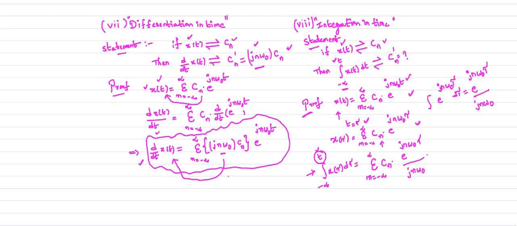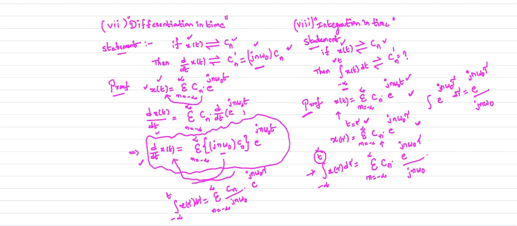Now I will rewrite this statement like this. The integral from minus infinity up to the time t of x of tau d tau equals sigma, from minus infinity to plus infinity, Cn divided by jn omega naught into e power jn omega naught tau.